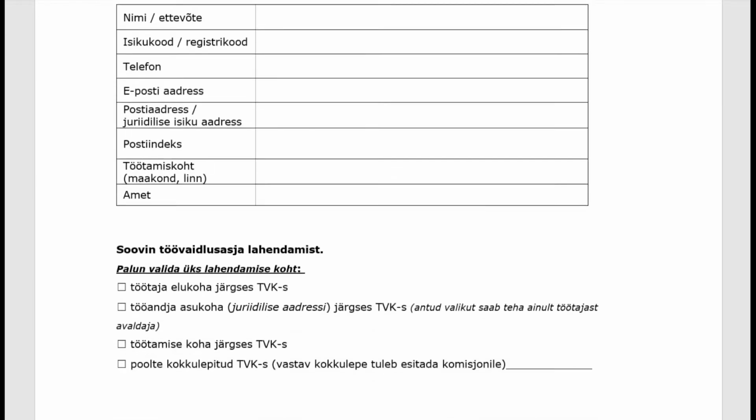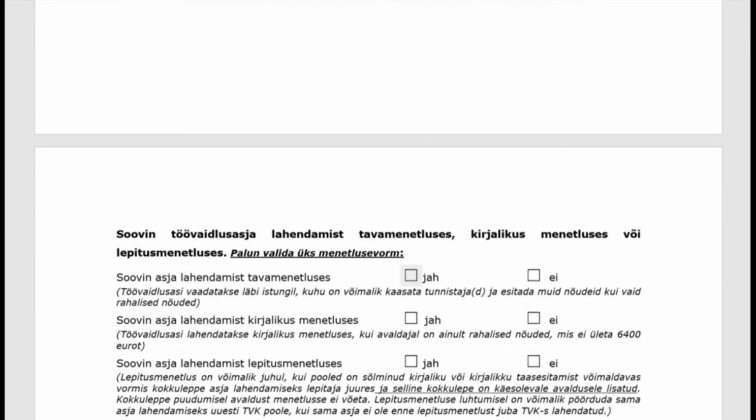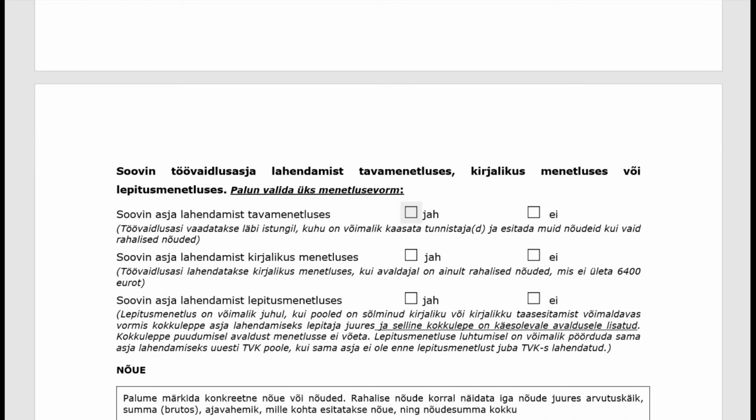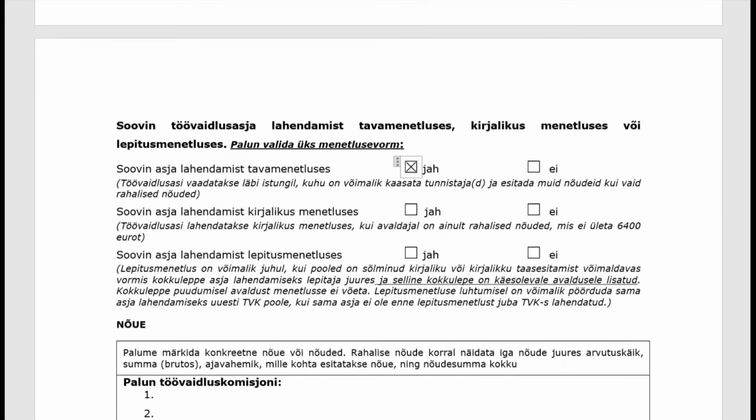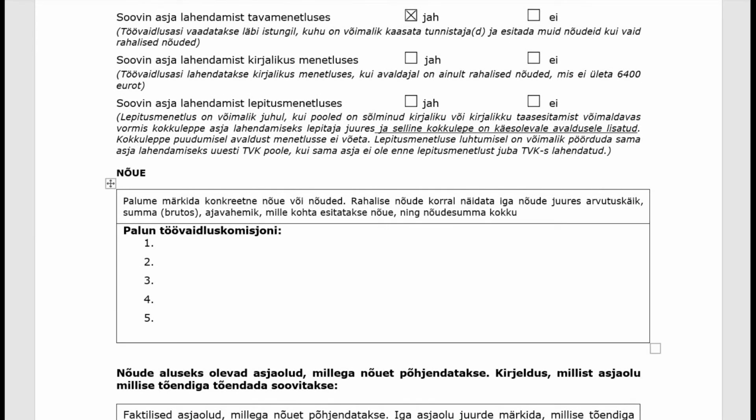If you have made a choice as to the place of resolution of the labour dispute matter or the type of proceeding, you may place an X in the box next to the selected option by clicking on the left button of the mouse. You can move up and down the list of the text box with the arrow keys on your keyboard or with a mouse click. Numbers can be added by pressing the Enter key.